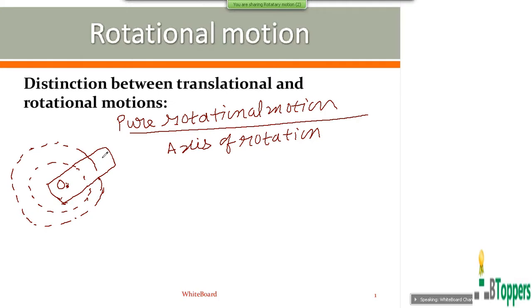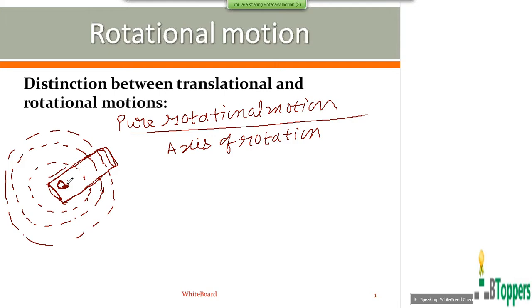In the figure I have drawn, I have shown a rigid body, maybe in the form of a rectangular plate or one of the blades of a fan, rotating about the axis perpendicular to the plane of the diagram and passing through the point O. Here every particle of the rigid body performing pure rotational motion will move in a circle, and the centers of all the circles lie on a fixed straight line called the axis of rotation.